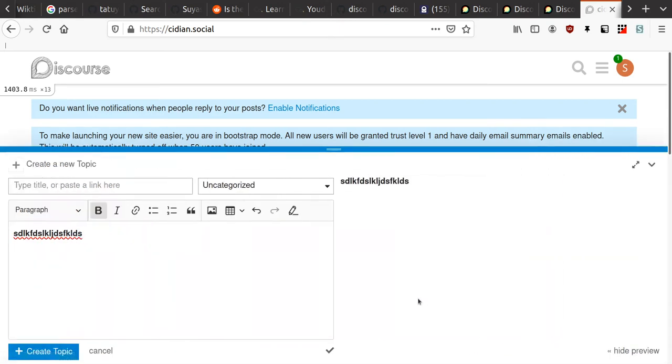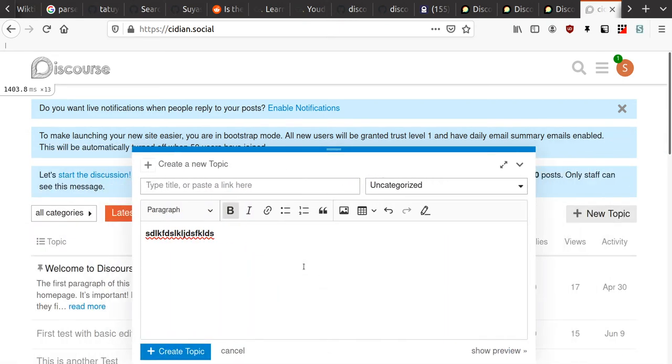Like for example, oneboxes, mentions, or quotes. All the Discourse-specific additions to Markdown don't work very well yet. But on the other hand, other things work quite nicely, like undo and redo is already included.